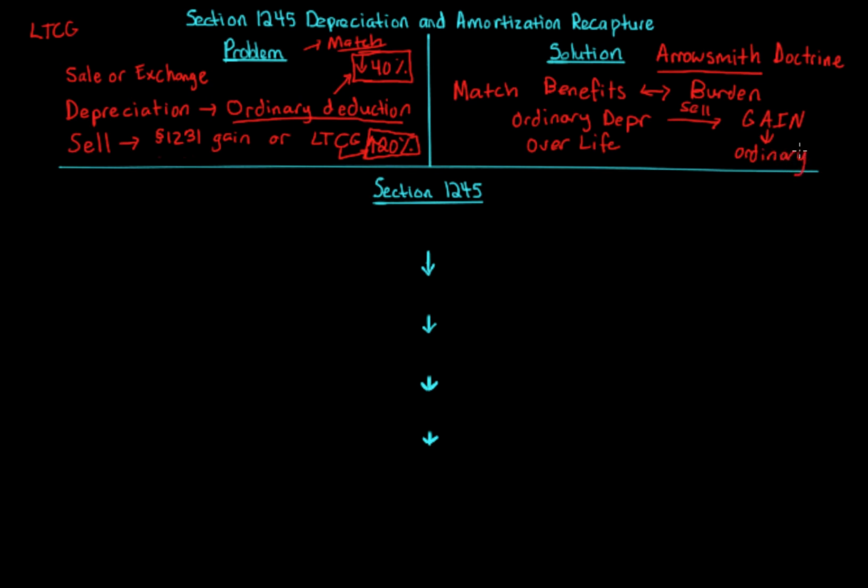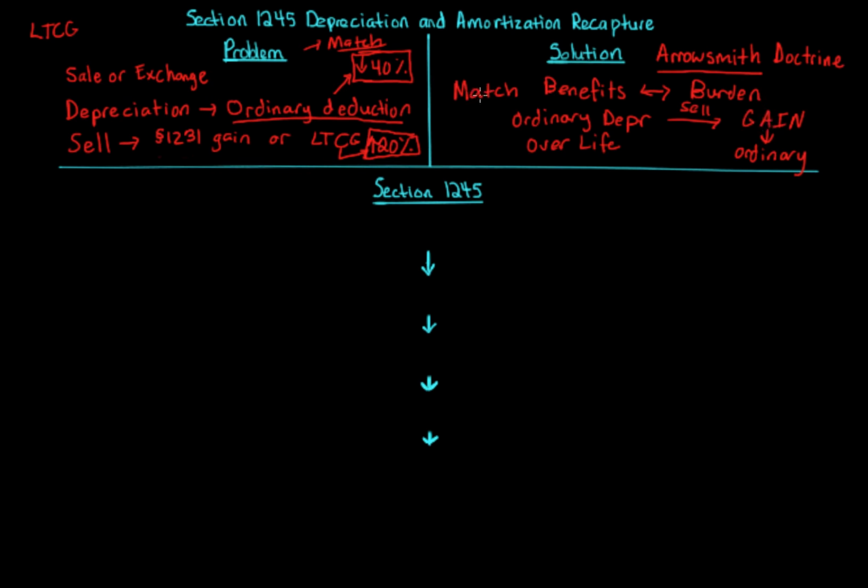So there's really two ways to address this. We can make the depreciation deductions long-term capital or 1231. So we change the benefits or we change the burden. It's easier to change the burden because if you do the benefits, you don't know how long you'll have held the property when you sell. You don't have a crystal ball. You can't go into the future and say, okay, well, I'm only going to hold the property for 6 months. It's going to be short-term capital gain, which is taxed at ordinary income rates.